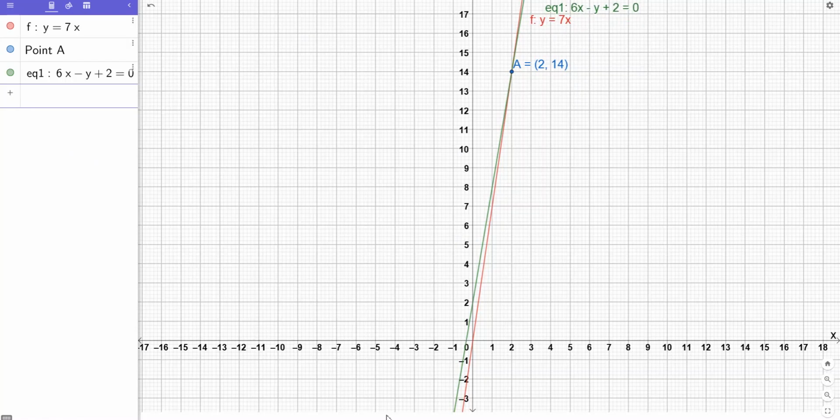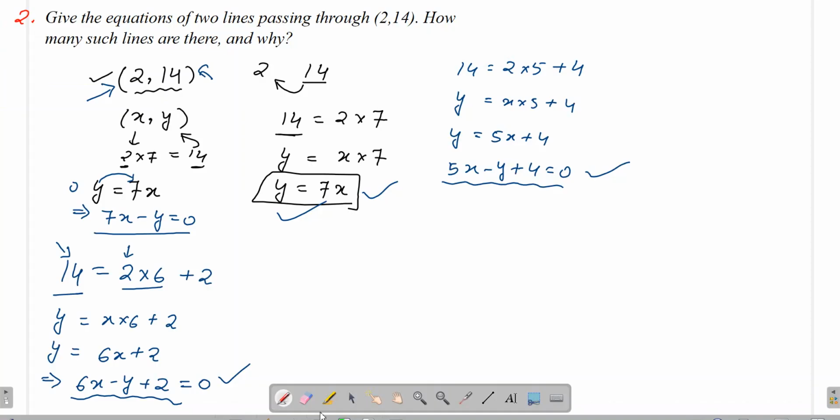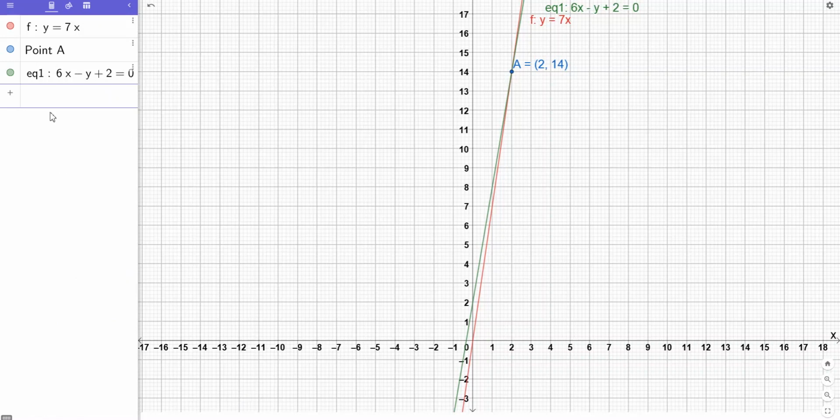And the third equation, what was it? 5x minus y plus 4 equals to 0. So here it is the third equation also.